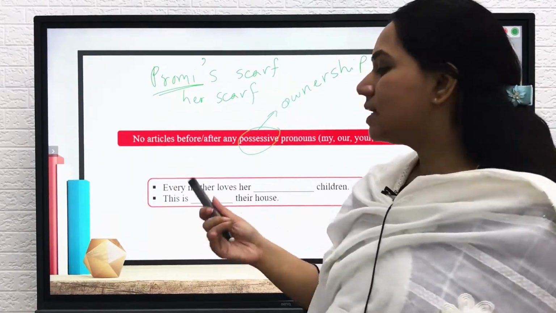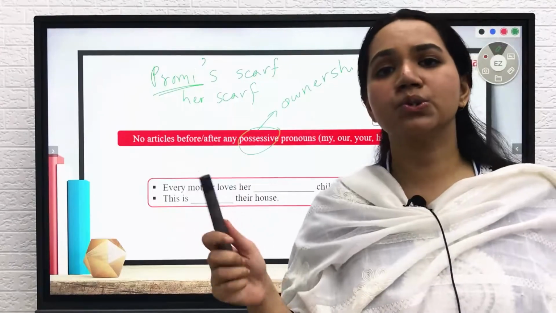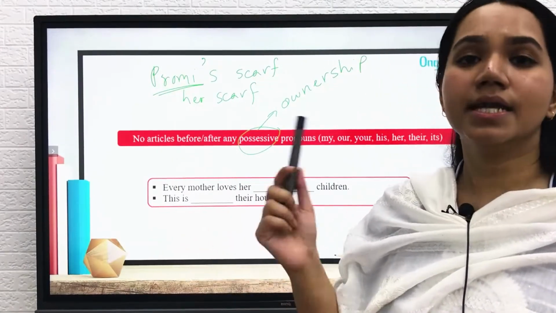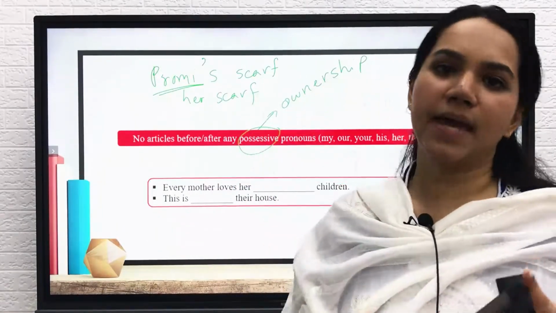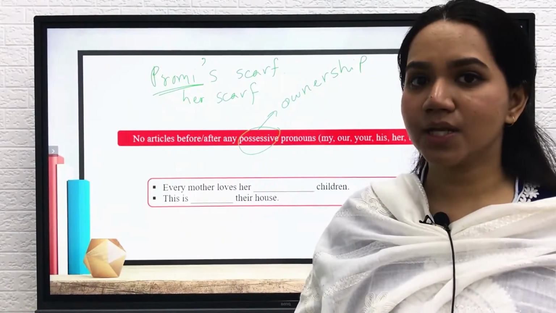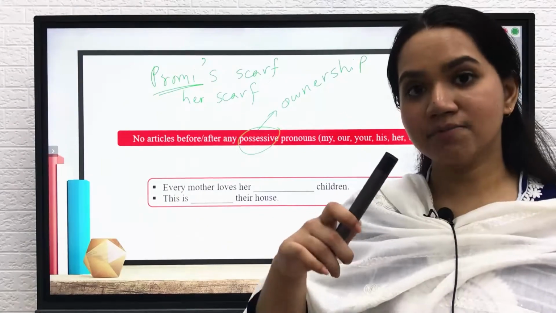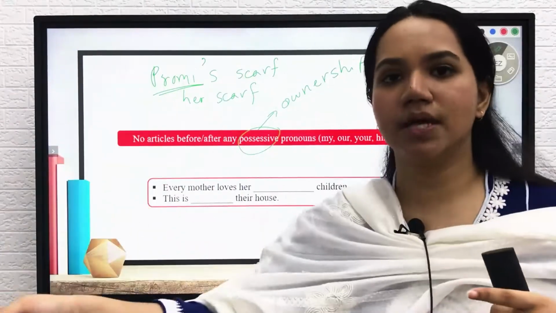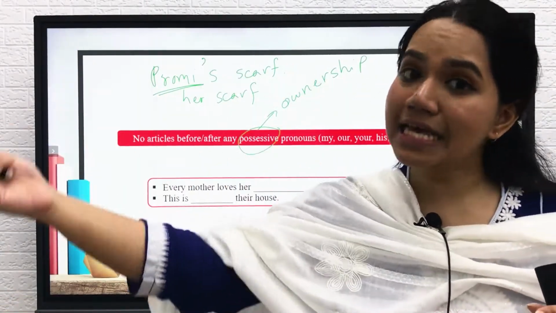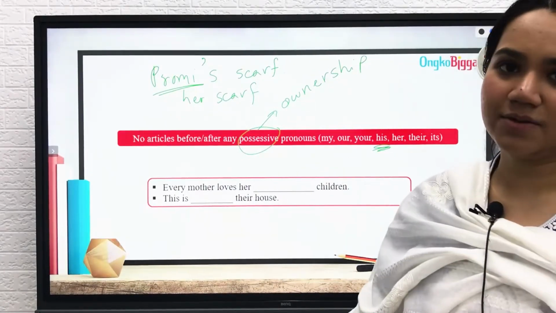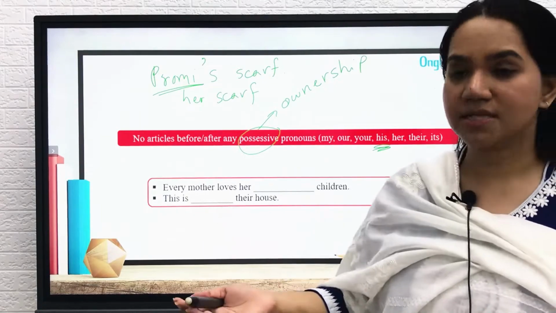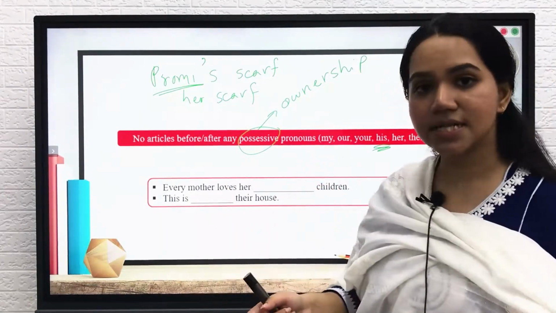If I say that this pen belongs to Rakib, then I will say this is Rakib's pen. This is his pen. So in the place of Rakib, I can use a pronoun, and because I am showing that this pen belongs to him, I will be saying this is his pen. Alright? For this reason, I will be using this possessive pronoun. So that is how we use these possessive pronouns, and let's look at the first sentence now.